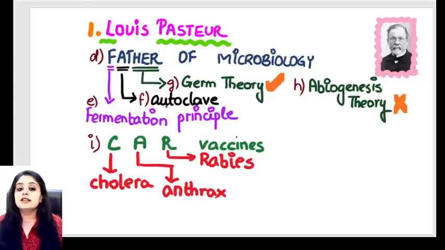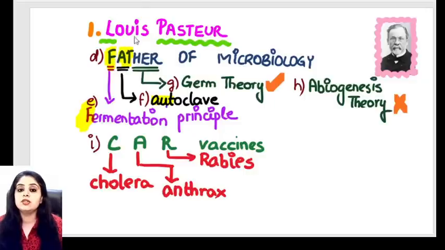What else? Guys, he's also known as the father of microbiology. And when we say father, we can take every alphabet out of father and come to a particular answer. The F will tell us about the fermentation principle. He's given us the principle of fermentation. AT: he's given us autoclave. Autoclave was described by Sir Louis Pasteur.